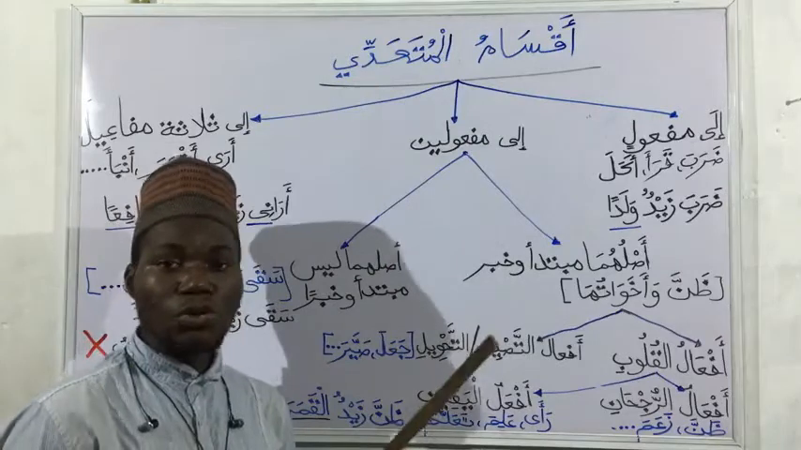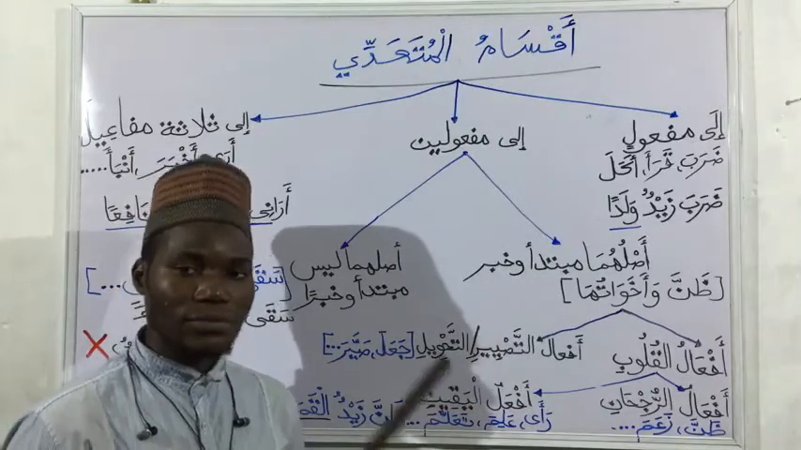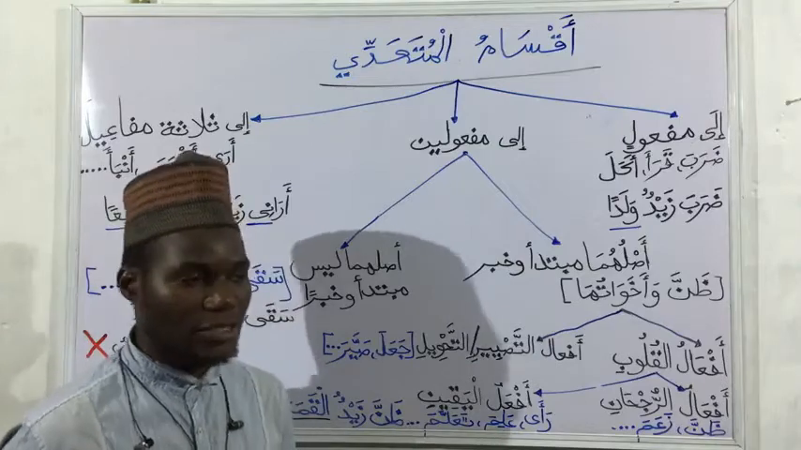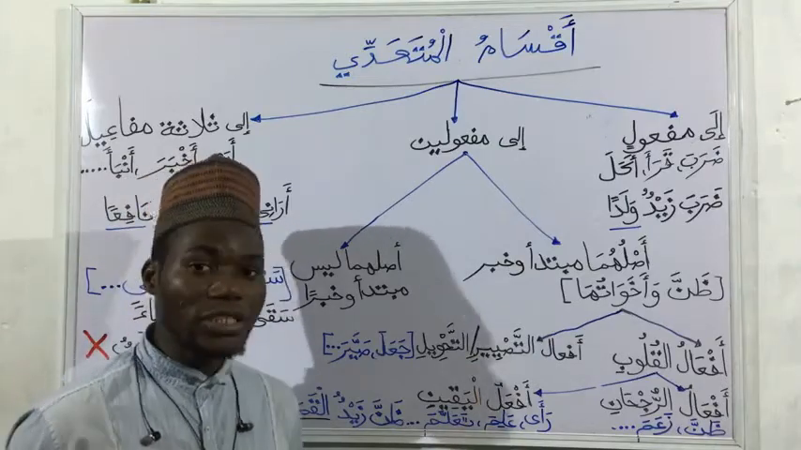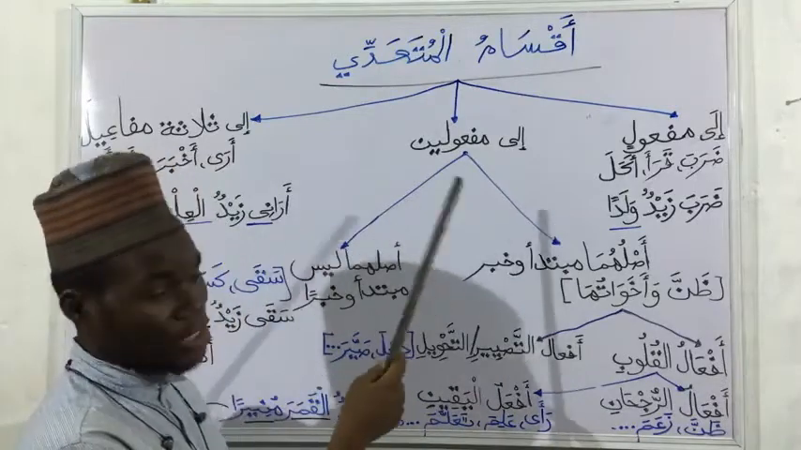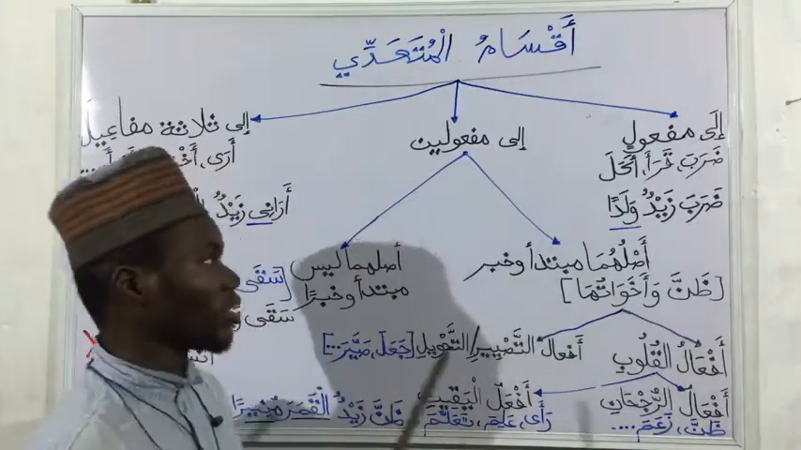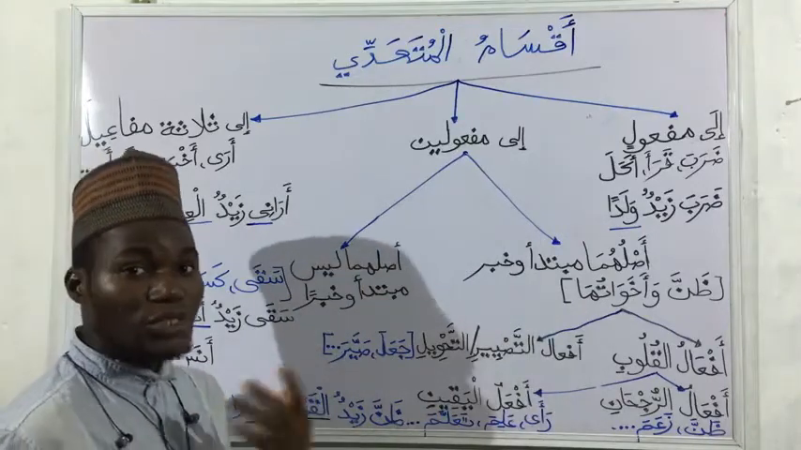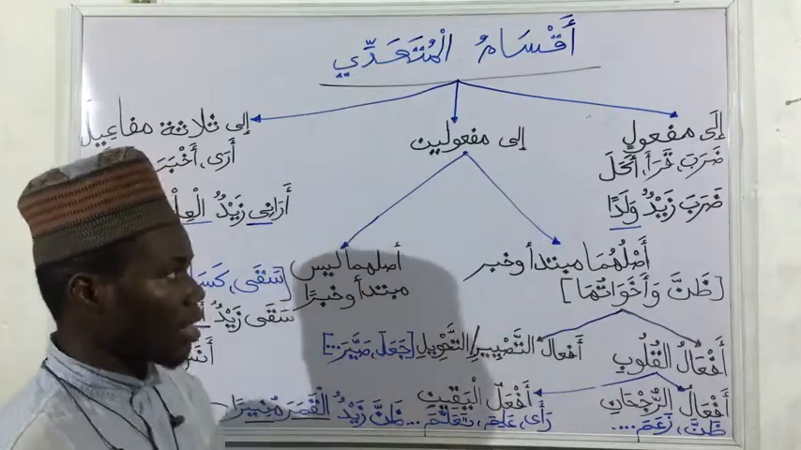So despite the fact that you know what a transitive verb is, meaning it has maf'ul bihi, okay, jayyid. But do you know that we have different types? So that is what we are going to look at today, inshallah. So we have aqsamul muta'addi, the types of transitive verbs that are in Arabic.